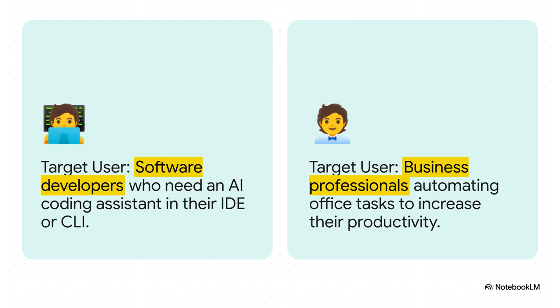And this right here, this brings it all home. Who are these tools built for? The answer could not be clearer. GitHub Copilot is for software developers. Period. And Microsoft 365 Copilot is for business professionals. One builds the software, the other uses software to run the business.